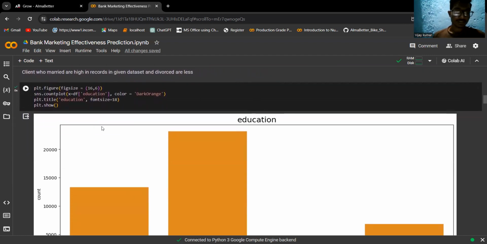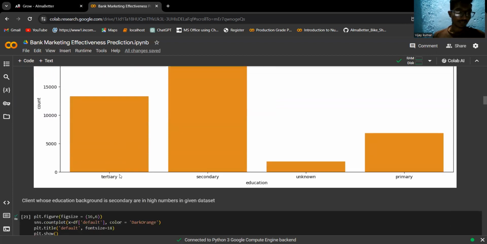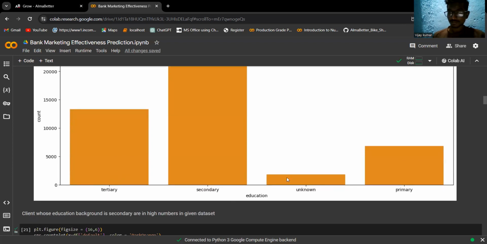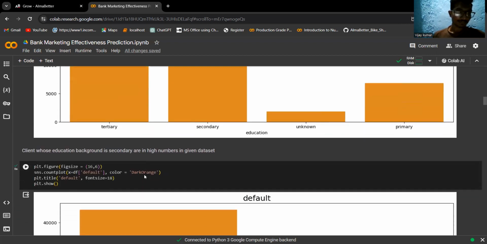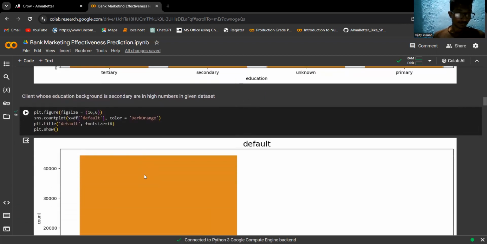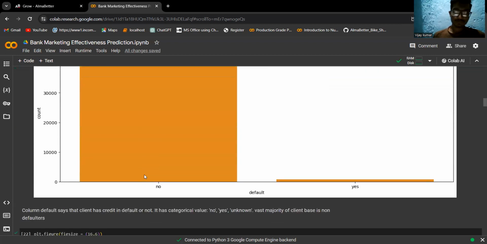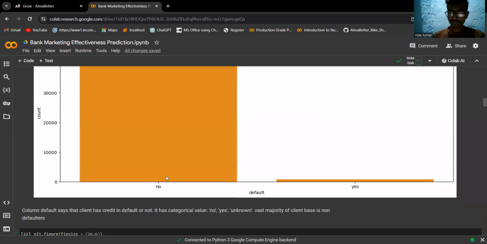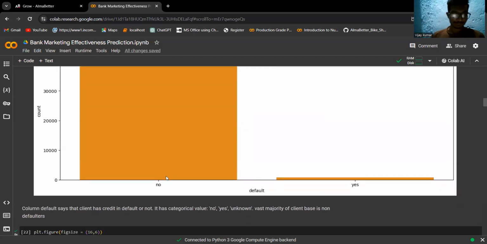Now we'll check education. Our clients' education is mostly secondary. Some of them are unknown, some are primary, and some are tertiary. Now we'll check default. Most of them did not default in their bank history.